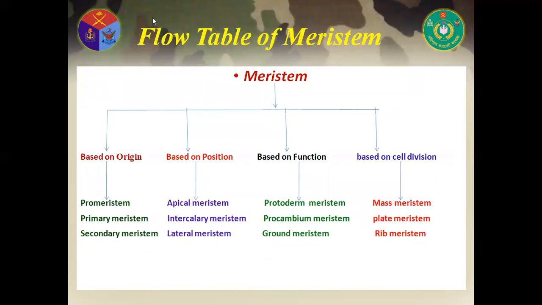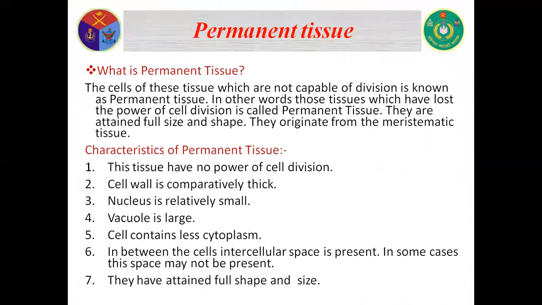My dear cadets, in a nutshell, the flow table of meristem. Based on origin, there are three types: promeristem, primary meristem, and secondary meristem. Based on position: apical meristem, intercalary meristem, and lateral meristem. Based on functions: protoderm, procambium, and ground meristem. And lastly, based on cell division: mass meristem, plate meristem, and rib meristem. Now, permanent tissue.